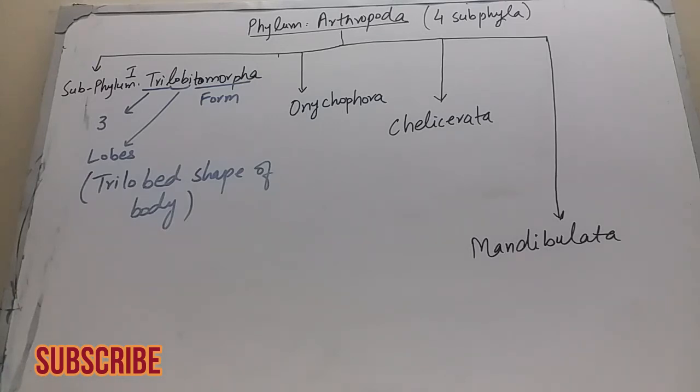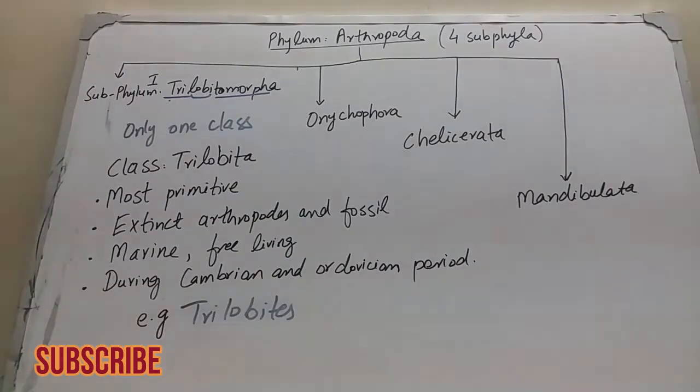The name refers to the trilobed shape of the body formed by a pair of longitudinal grooves, or we can say their bodies had three longitudinal lobes. This subphylum includes only one class, which is known as Trilobita.